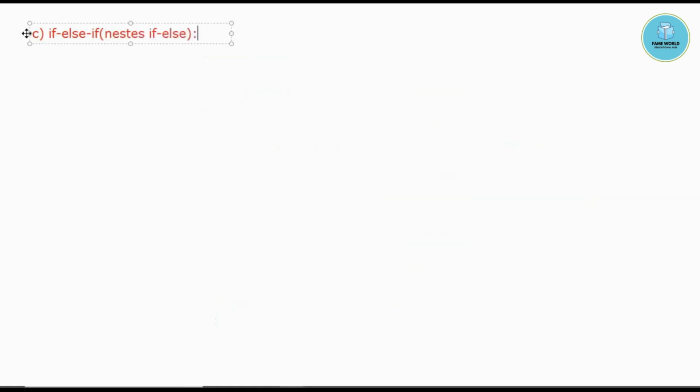We use if else when we have two conditions, when we want to deal with two conditions. When we have three conditions and we do not want to use any logical operator like and or, we go for if else if, that is nested if else. In nested if else, we nest the conditions one inside another.